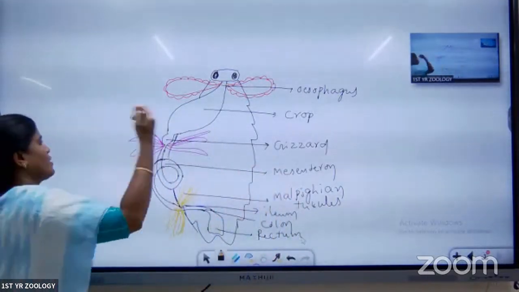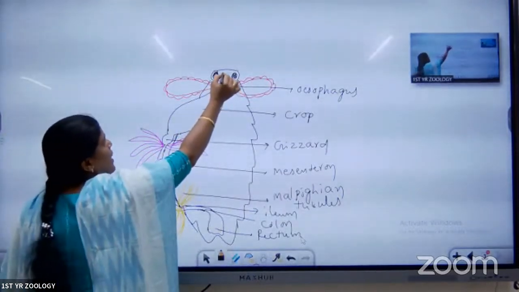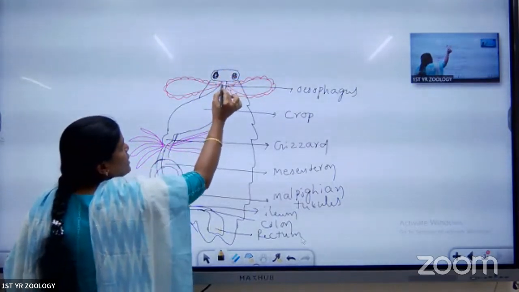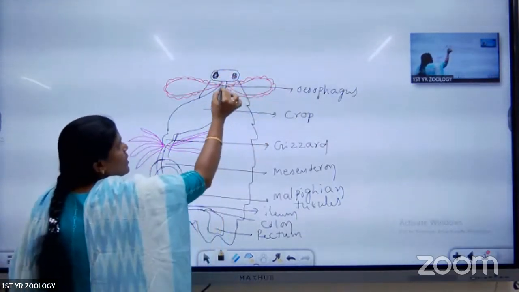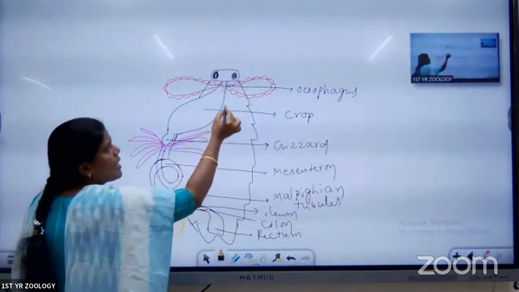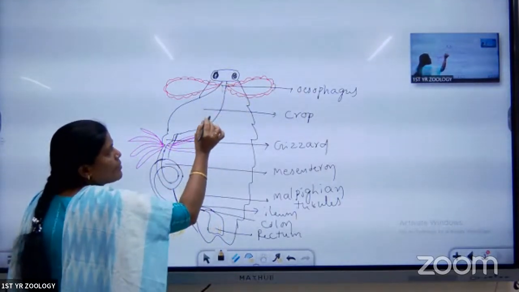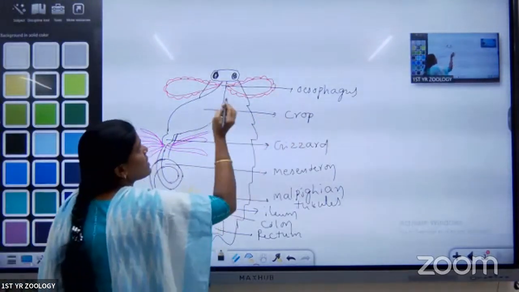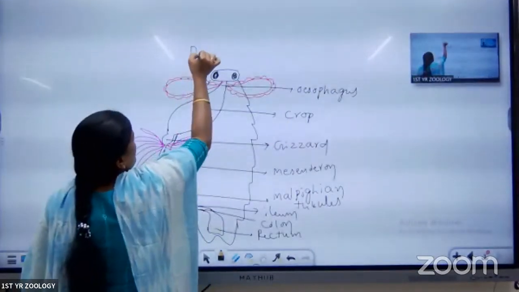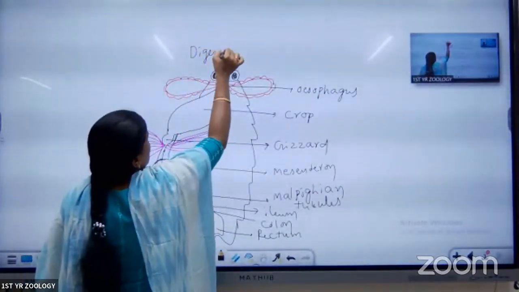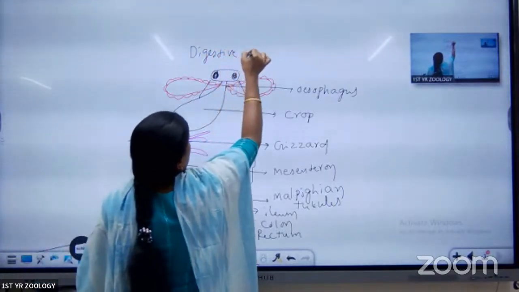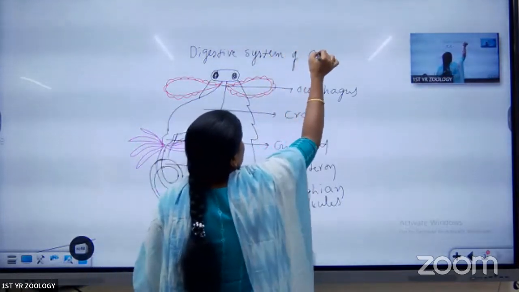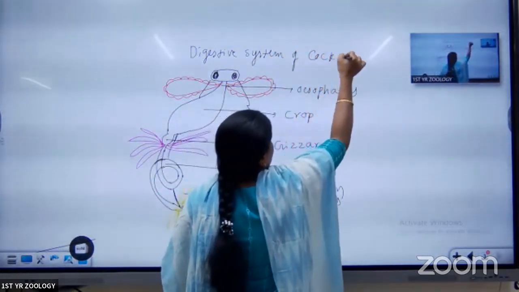Here, say this one. The first part is called the pharynx, with the hypopharynx inside the mouth parts. Hypopharynx is present. That opens into the next part that we call the esophagus. Esophagus is a tube-like structure. Next, it opens into a sac-like structure for the storing of the food, for the digestion and storing of the food. The crop is present, and here this is the digestive system of cockroach or Periplaneta.